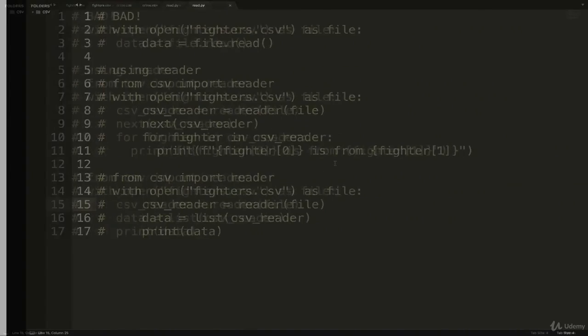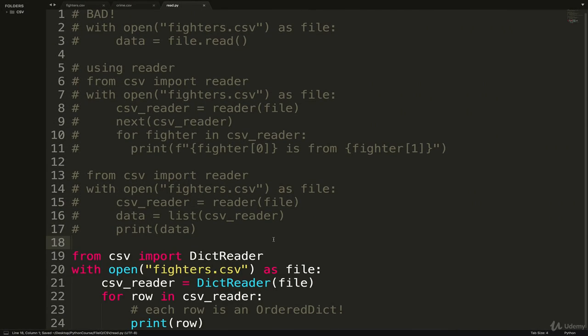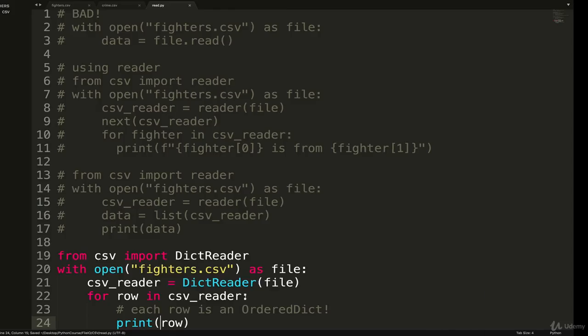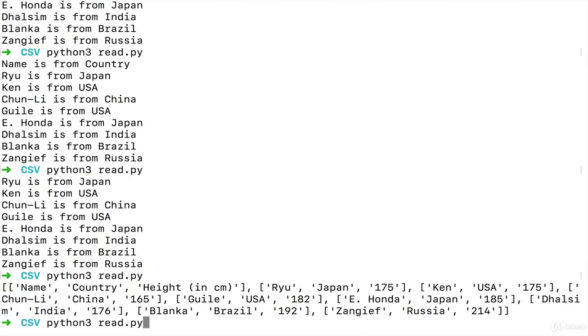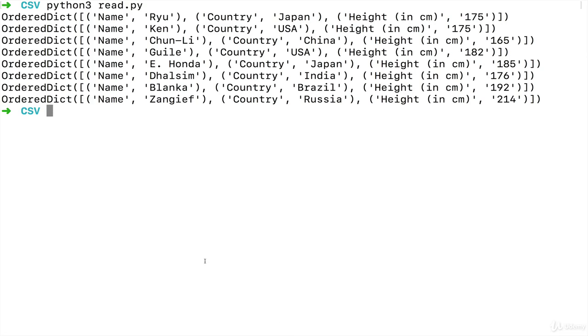I'll copy this, paste it in here. Everything's the same except we're importing dict reader from CSV. And we can just print each row now. It returns to us an iterator again. Let me clear so we can make space. If we run it again, here's what we get. Each row is an ordered dict object. And like I said, it's just like a dictionary where you can access data using a key. And the magical part is that the keys are set up automatically to be the headers.